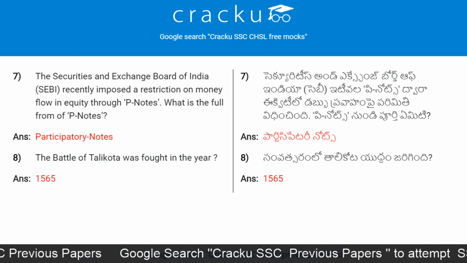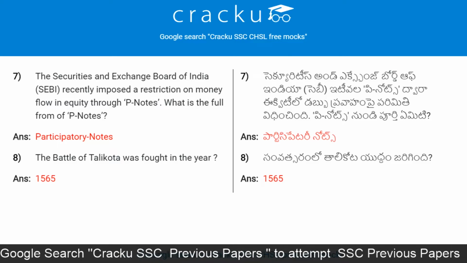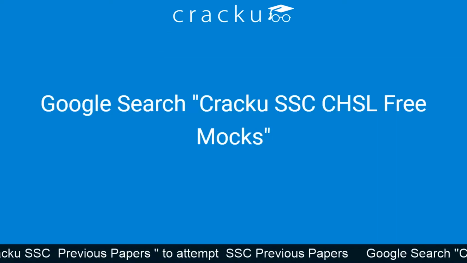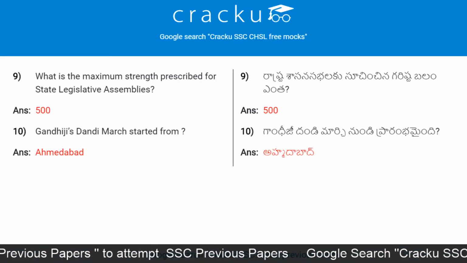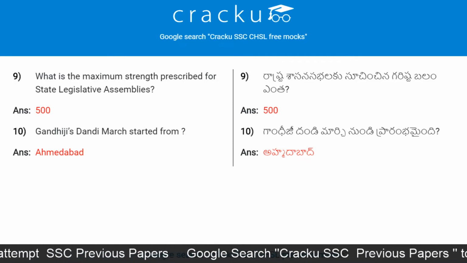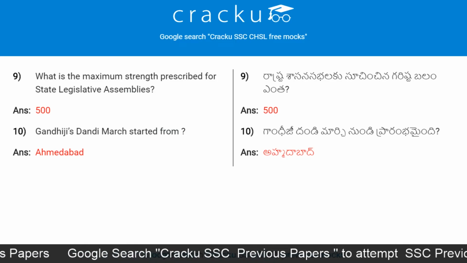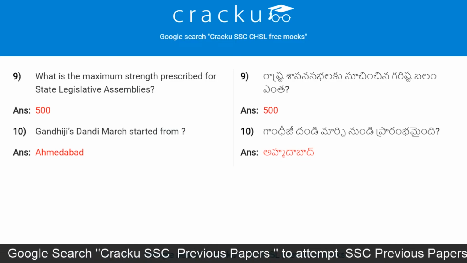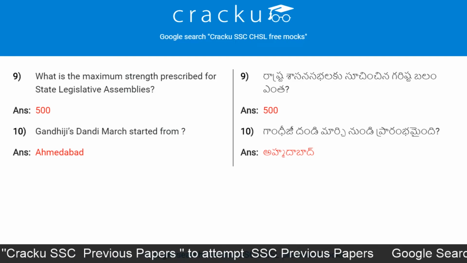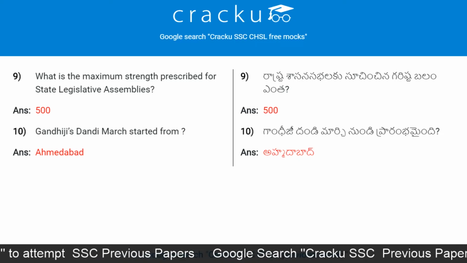The Battle of Talikota was fought in the year? Answer: 1565. What is the maximum strength prescribed for state legislative assemblies? Answer: 500. Gandhiji's Dandi March started from? Answer: Ahmedabad.